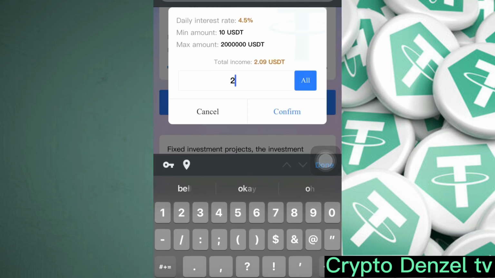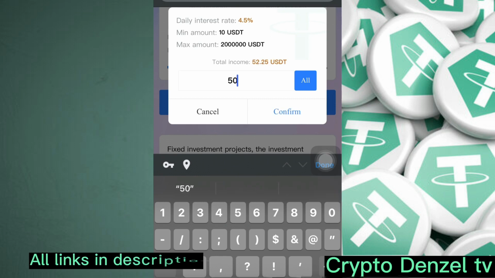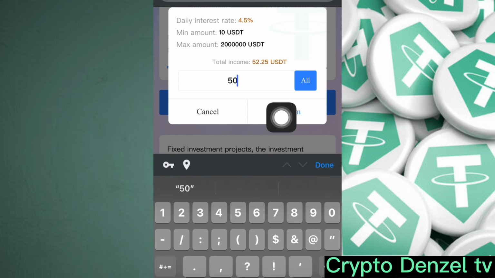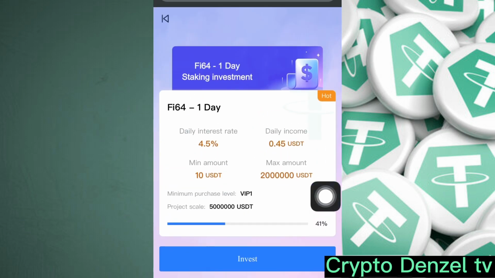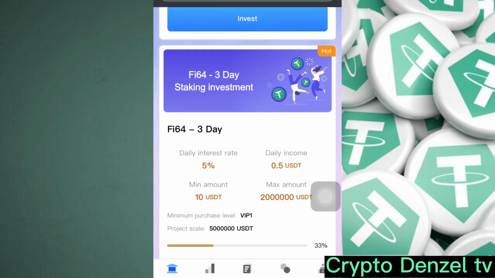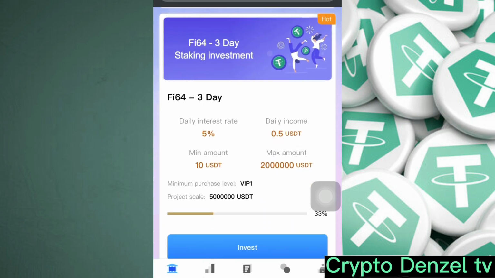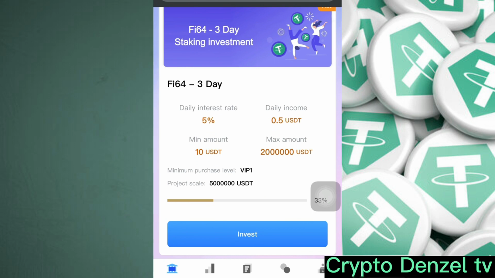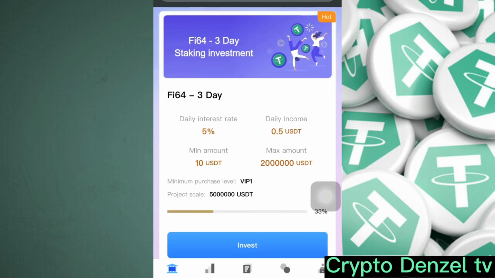So let's say we invest 50 USDT here, we'll be getting a total profit of 52.25, just like that each and every day, guys. So you can choose to join this plan or go back, come to the plan 3 over here, the 3 days plan over here.